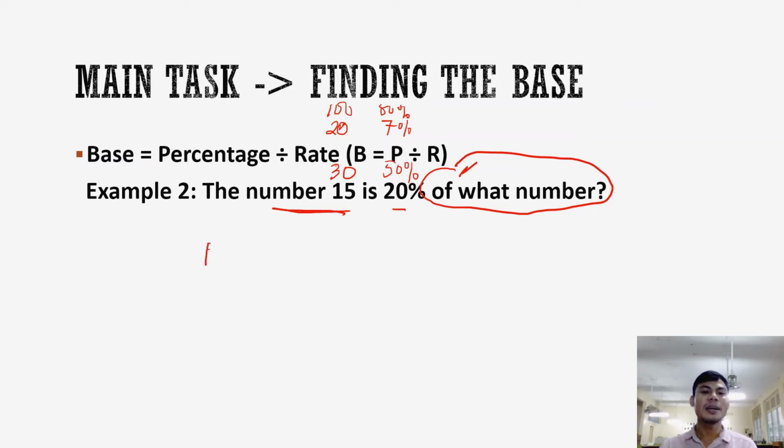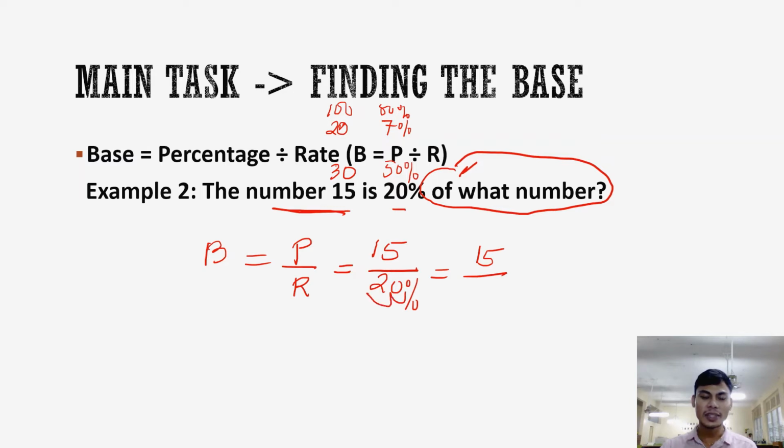So, base is just percentage over rate. Percentage, ang number. So, the number is 15, sa original given tayo. And the rate is 20%. We can divide by a percent, so we will have that into decimal, 1, 2. So it's 0.20. And do the math. So let's divide here.